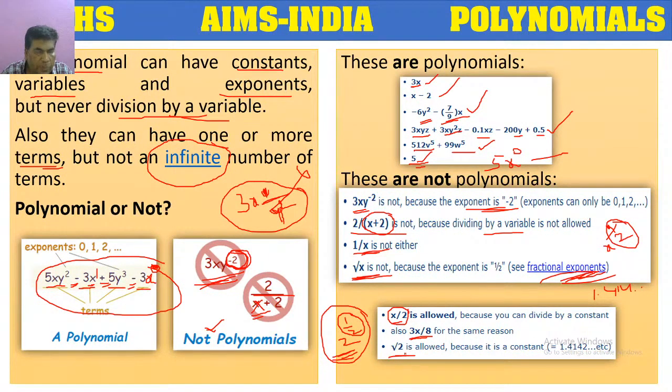So constant and exponent. Constant means any number. Any number will be considered as a constant. It may be a natural number, or it may be a whole number like 0. It may be a negative integer like -5, or it may be a square root of 2, like that real algebraic number. These all values are constant, because in any expression, if you place the number 5, its value is 5 only. It won't change from expression to expression. So that's why it is constant.